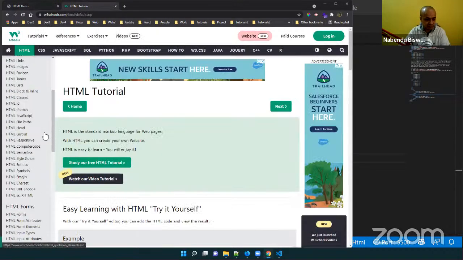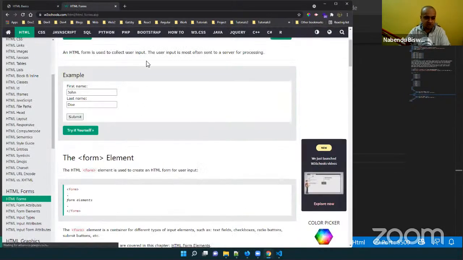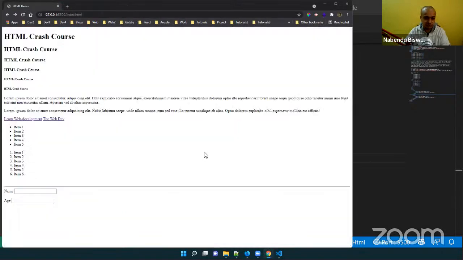Those features are also there, and that is on you to check out. Go here, I think there will be somewhere. See, they have got an HTML form, so go through it and you will see all these things. Let's close it, and we are going to see some more important fields right now.